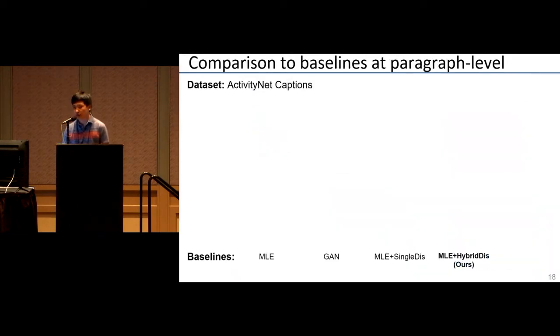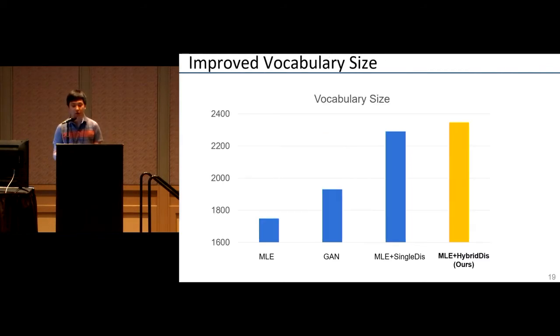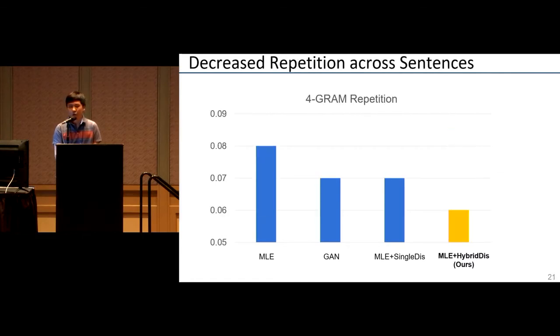So for our results, we report scores on the ActivityNet captions and compare our approach to MLE, GAN, and single discriminator design from prior work. Here we have the METEOR scores at the paragraph level, and we see that ours has comparable results. But what we want is the captions to be more diverse and less repetitive as human description. And here, ours does so with the highest vocab size, increased language diversity, and also less n-gram repetition.